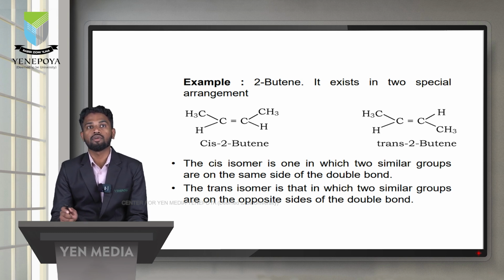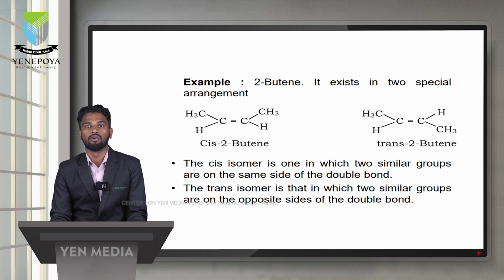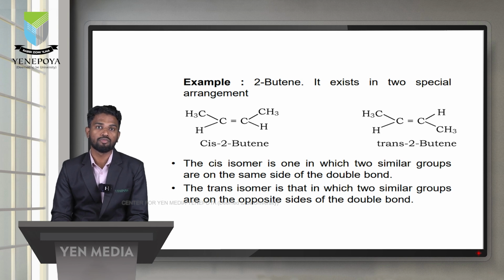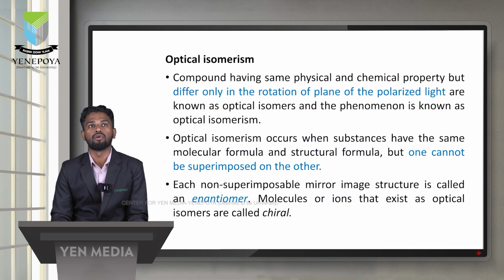The methyl groups have the same position in cis, and the hydrogens also are in the same lower position. But in trans 2-butene, the methyl groups are on opposite sides of the double bond. These are the examples, cis 2-butene and trans 2-butene. The cis isomer is the one in which two similar groups are on the same side of the double bond. The trans isomer is the one in which two similar groups are on opposite sides of the double bond.